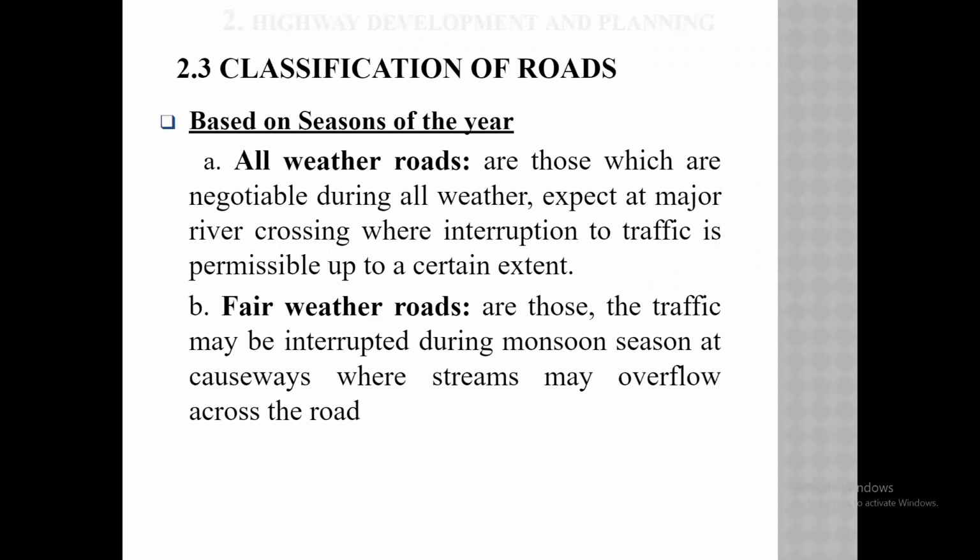First is based on the season of the year. First is all weather roads, and second is fair weather roads. What is meant by all weather roads? The roads which can allow the traffic in all the weathers. It may be monsoon, summer, or winter. In all seasons, we can use the roads. Such roads are called all-weather roads.